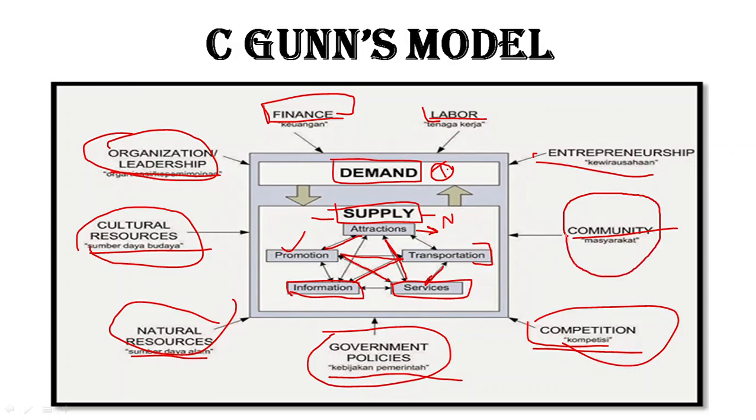Community, the local community, the guest host relationships are a must. We often hear about the host opposing the arrival of tourists. So community also influences. If the community is supportive, if the community is welcoming, okay, if the destination host population is welcoming, then the scenario will be different. That will affect the supply. So these are the five elements of supply and four elements that are affecting demand patterns of a destination. So that is the basic Segun's model, okay.